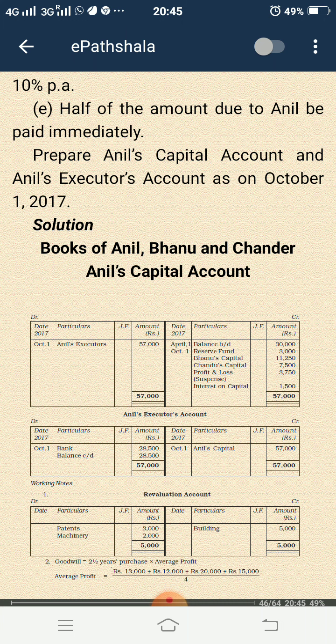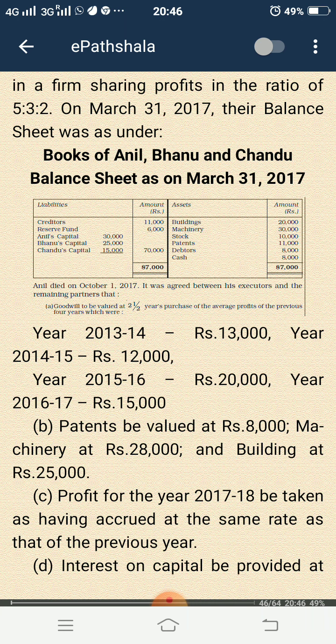So now let us see how to solve this. First you may listen to the question carefully. One balance sheet is given, and information is given regarding goodwill and revaluation of assets, calculation of profit or loss up to the date of death, and interest on capital to be provided to the deceased partner.